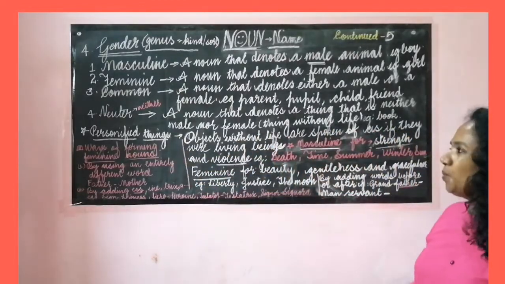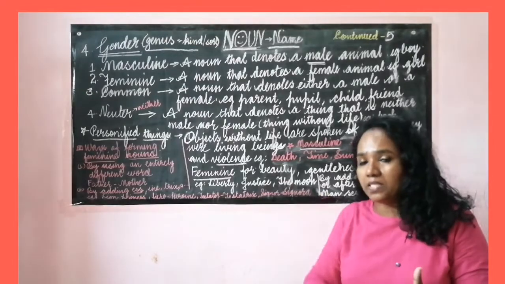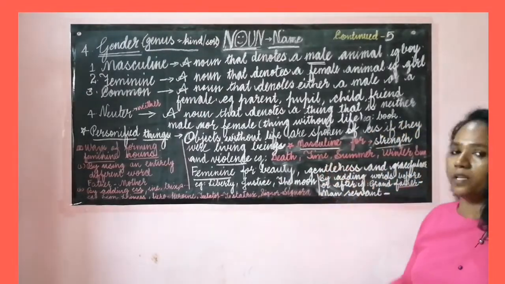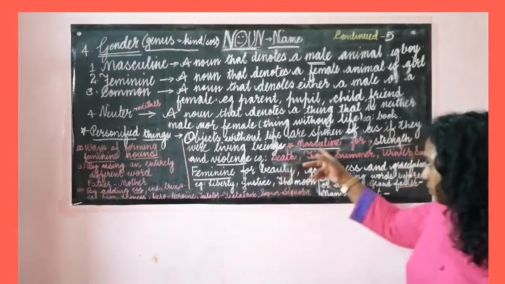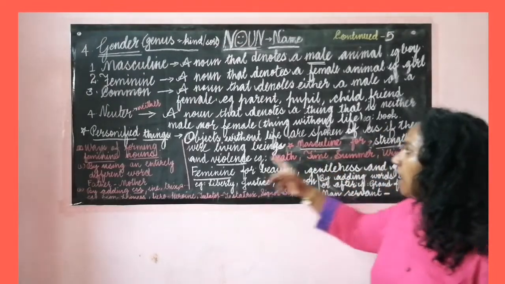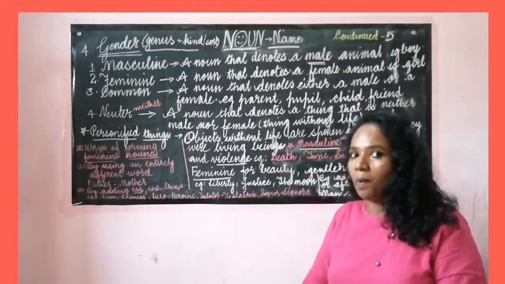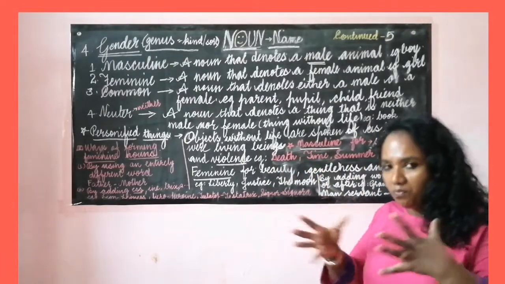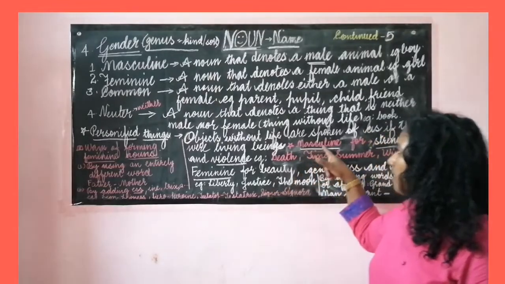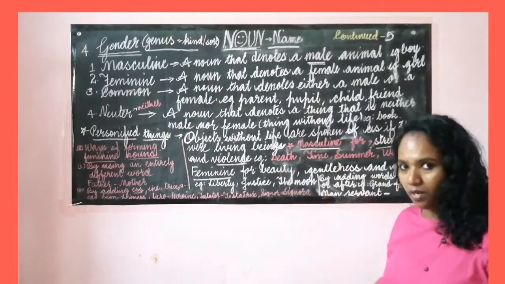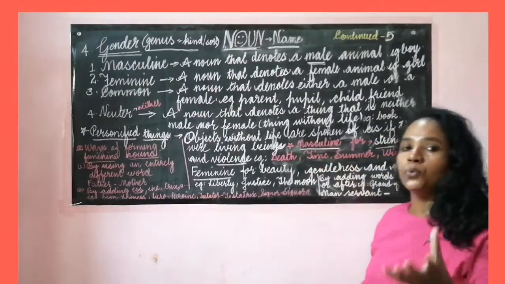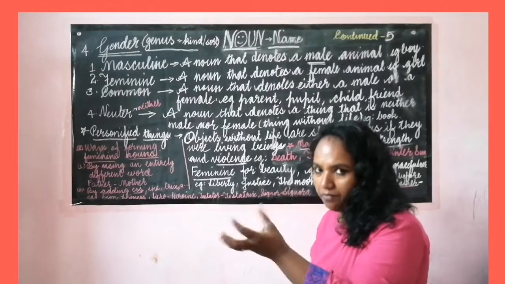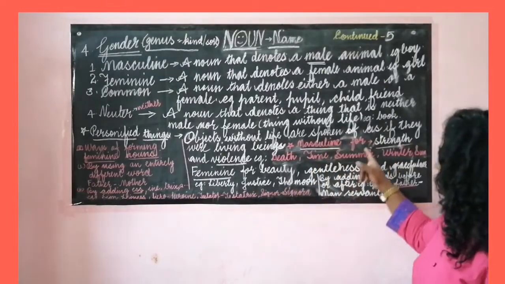Let us look into which are the things that we generally categorize into masculine and feminine. Masculine is used for strength and violence, to show the power. So the things which show power and violence are taken as masculine. Even though they are not living, we put them into the male side.